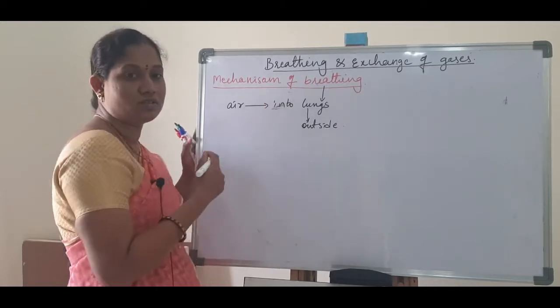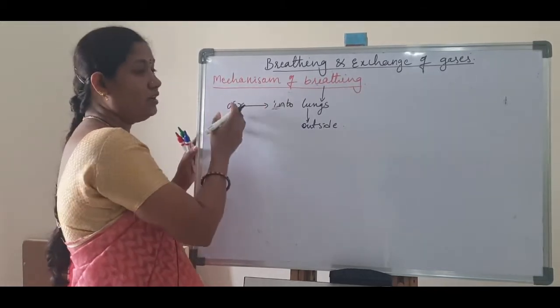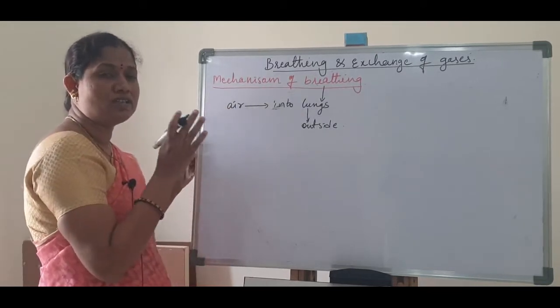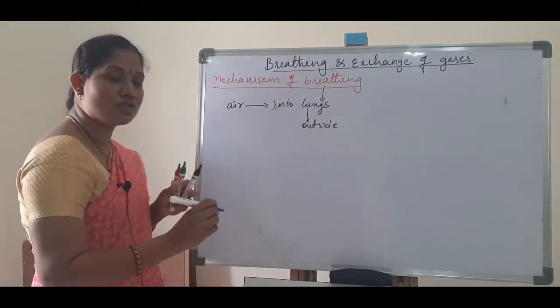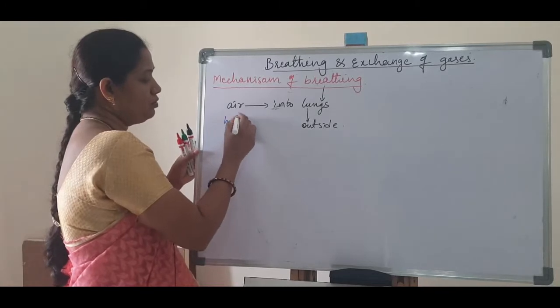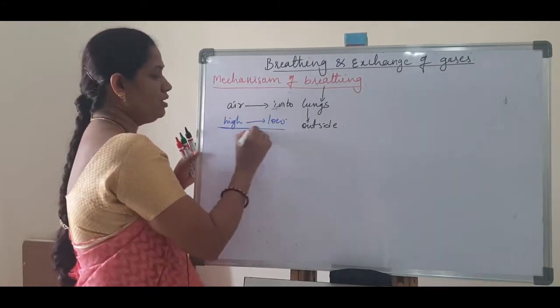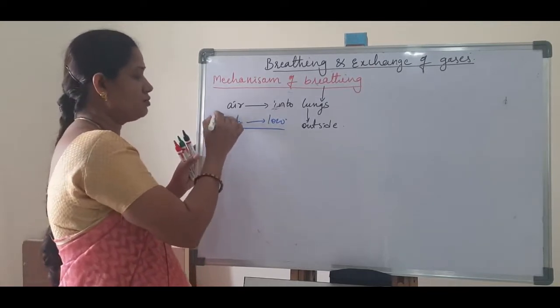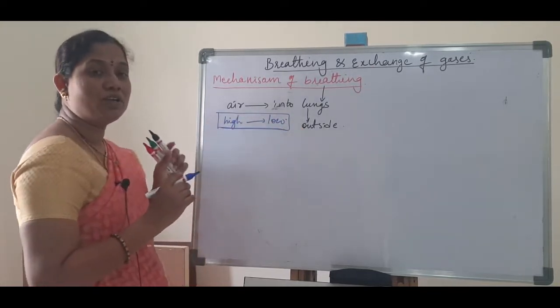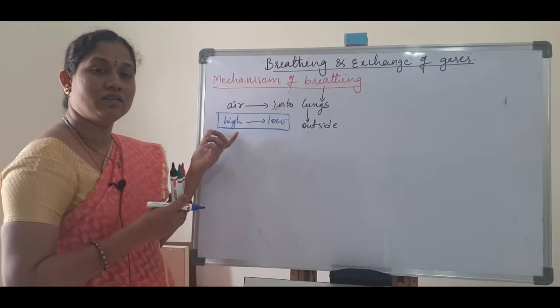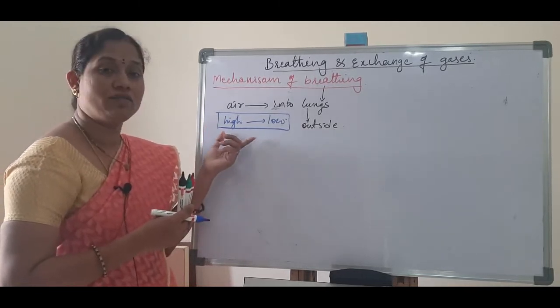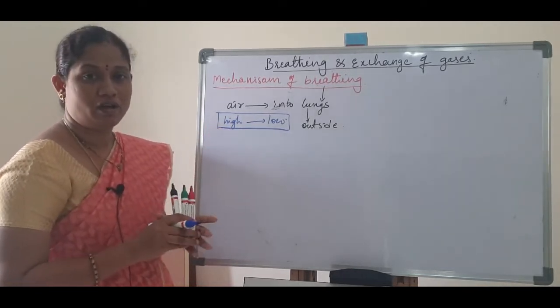Here, air always moves from high pressure to low pressure. The main air movement depends on the pressure gradient. It always moves from high pressure to low pressure.